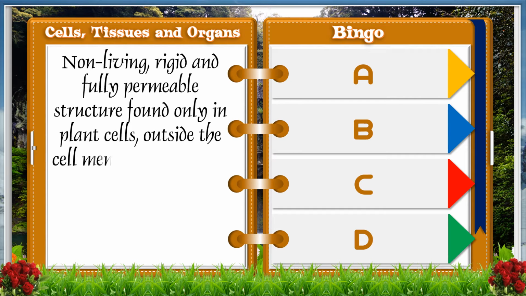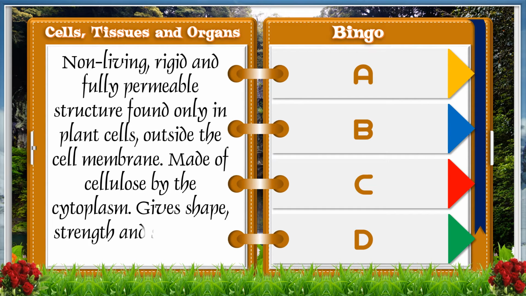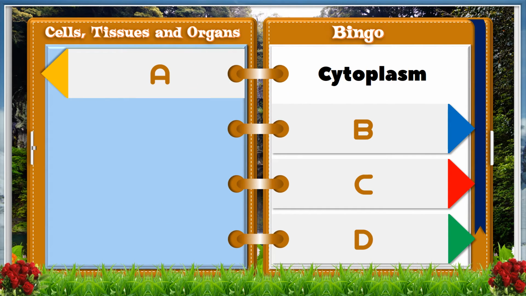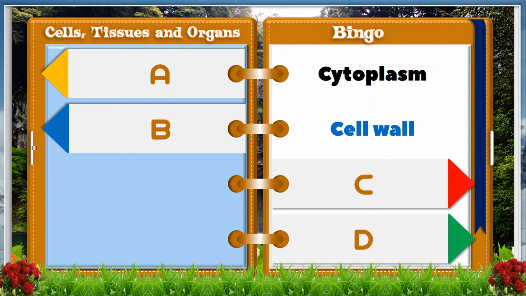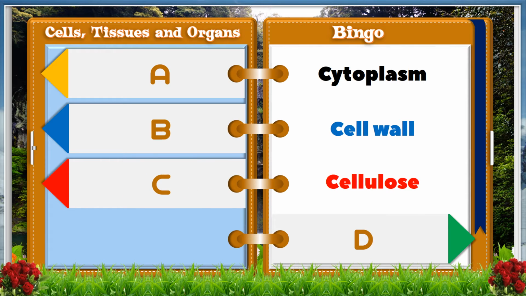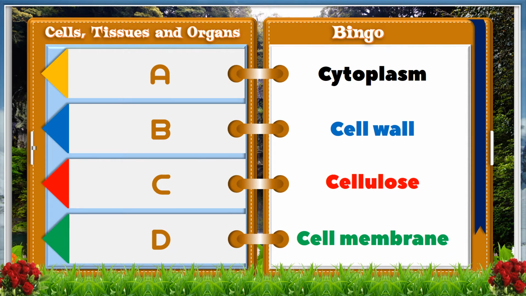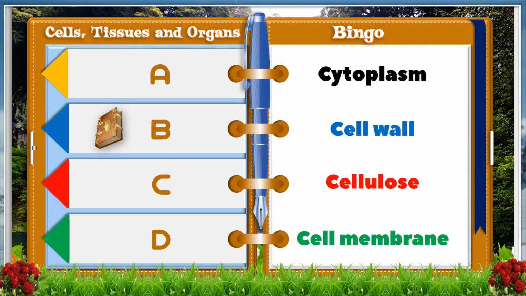Non-living, rigid, fully permeable structure found only in plant cells outside the cell membrane, made of cellulose by the cytoplasm, gives shape, strength, and support to the cell. A, cytoplasm. B, cell wall. C, cellulose. D, cell membrane. And the answer is B, cell wall.